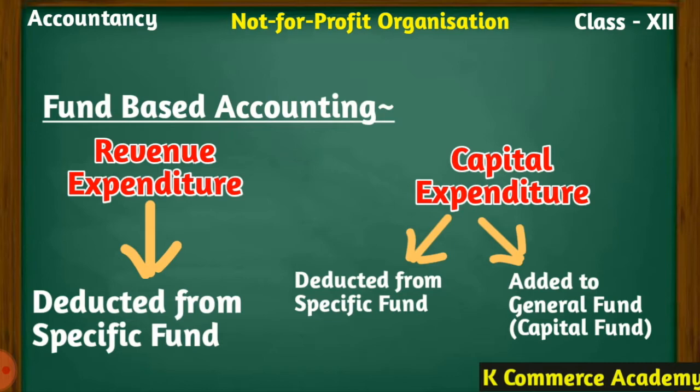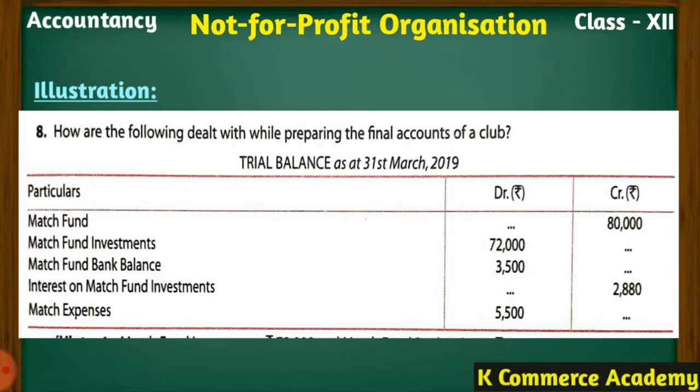Let me explain once again. If revenue expenditure is there, it will be only deducted from that specific fund, obviously on the liability side of the balance sheet. But where capital expenditure is there, it will be deducted from that specific fund as well as the same amount will be added to the general fund or the capital fund also. Let us understand this whole concept with one numerical question.